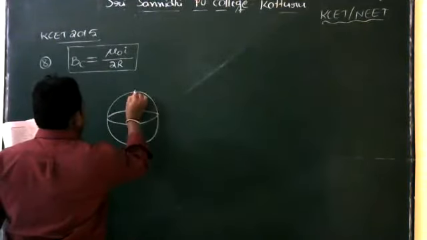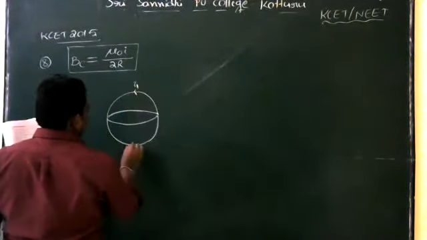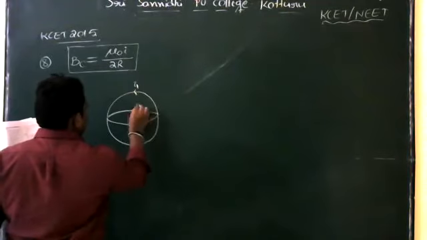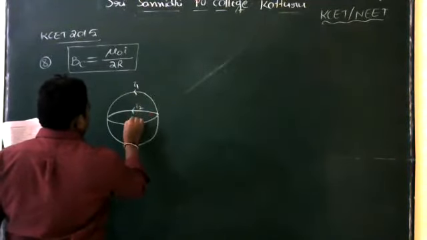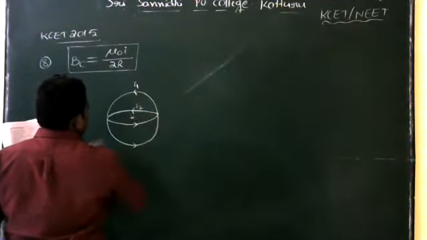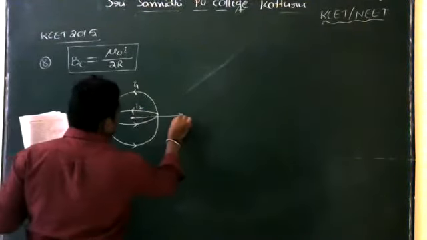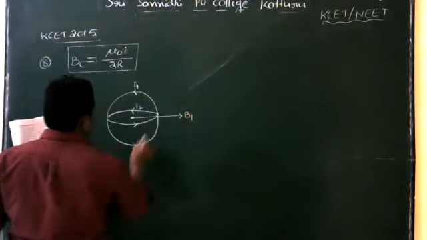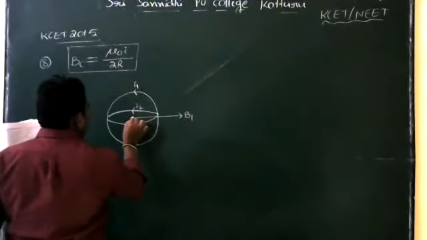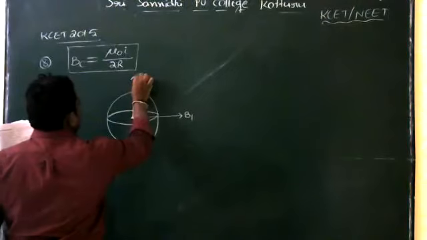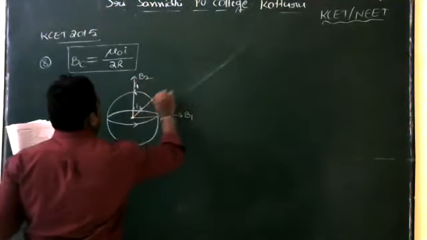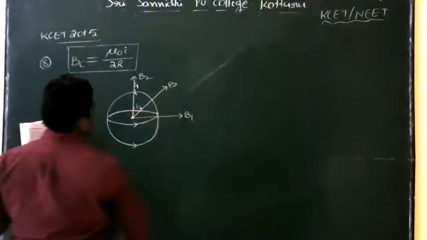So this is current I1, and this is current I2. Here is the center. The first coil's magnetic field is B1 in this direction. The second coil's magnetic field is B2 in this direction. This is the resultant.